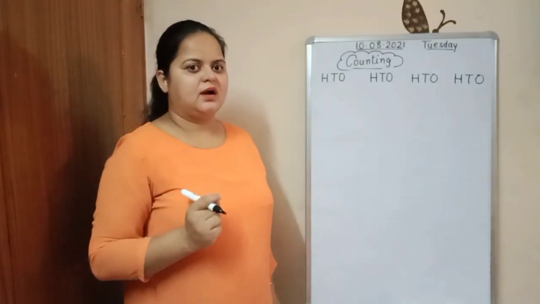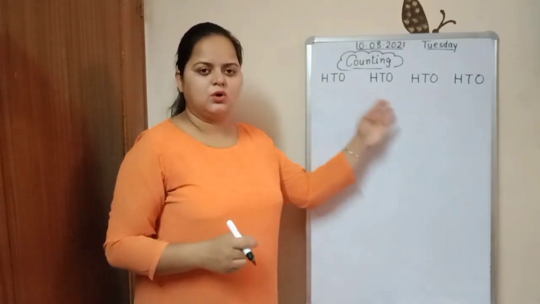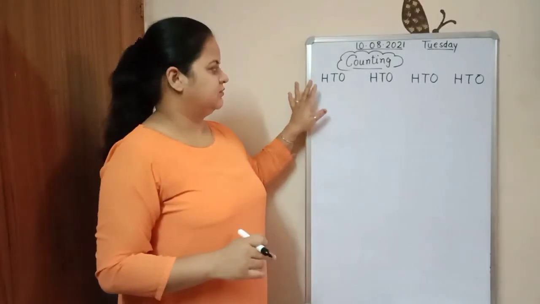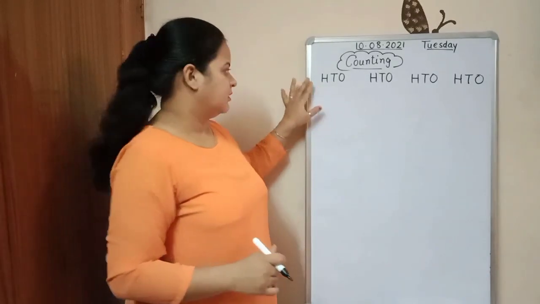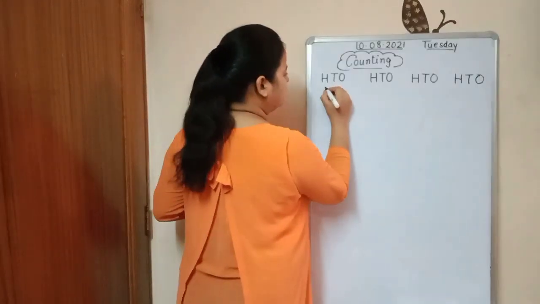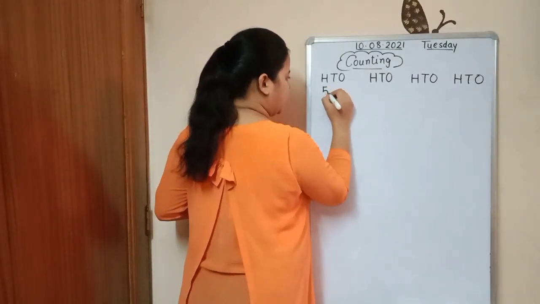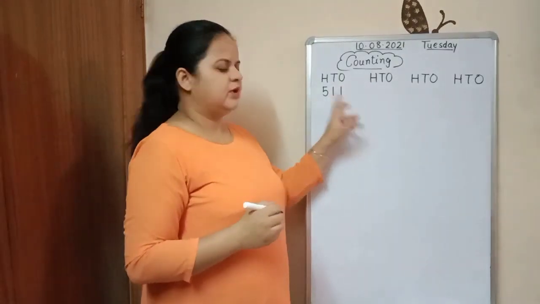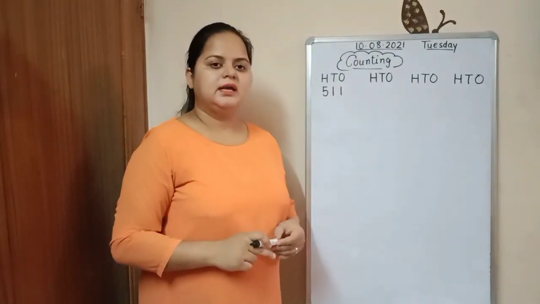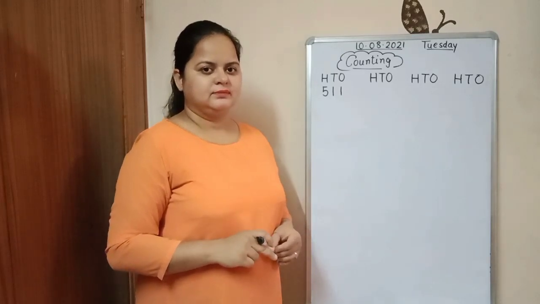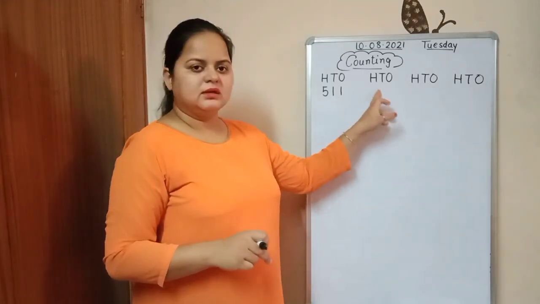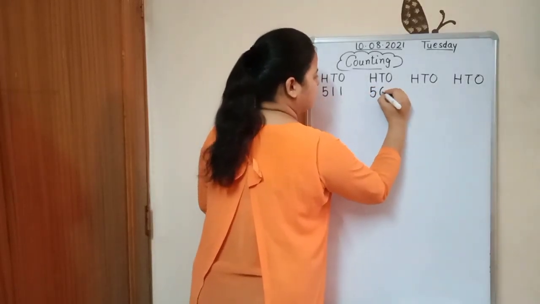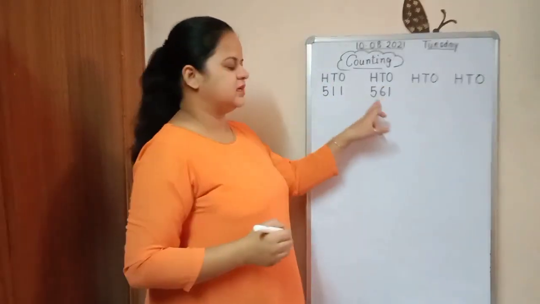Done. I hope you all are following all the instructions. Here below the HTO write 511. Again, here we will write 561.